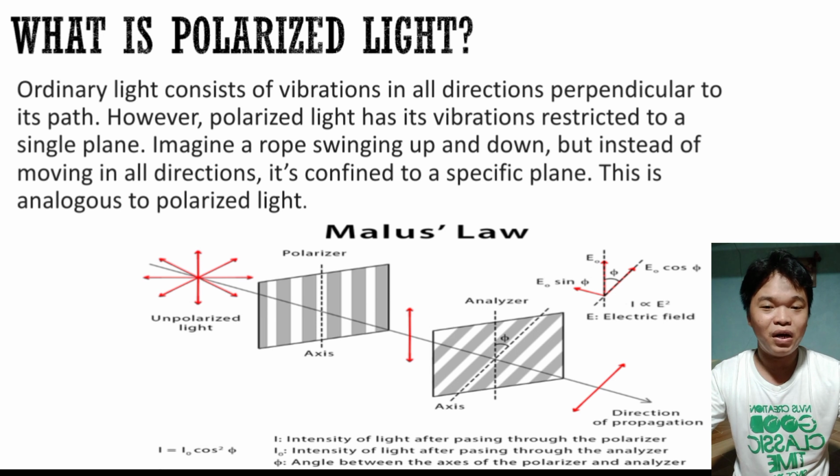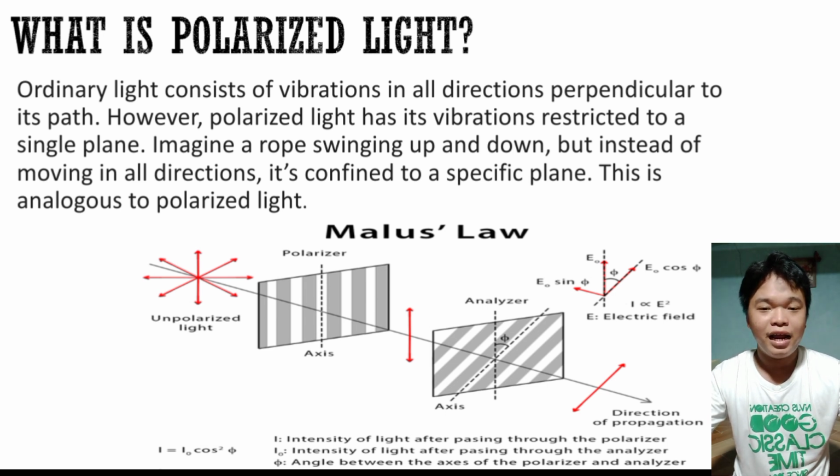Malus' law helps determine the orientation of the polarization plane of the incident light. It also controls intensity. By controlling the analyzer orientation, Malus' law can be used to regulate the intensity of transmitted light, finding application in various optical instruments. As the picture below shows, it shows the polarizer, analyzer, and the direction of propagation. It also contains the intensity of light after passing through the polarizer, the intensity of light after passing through the analyzer, and the angle between the axis of the polarizer and the analyzer.